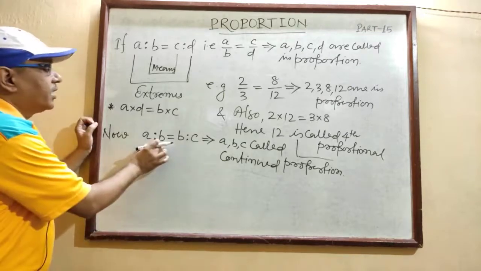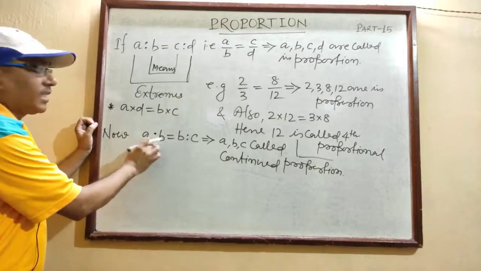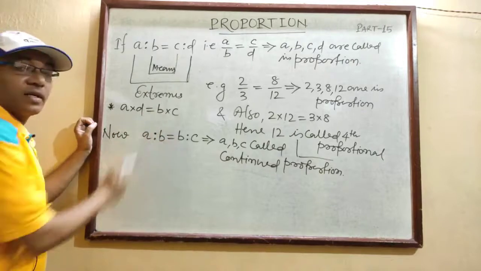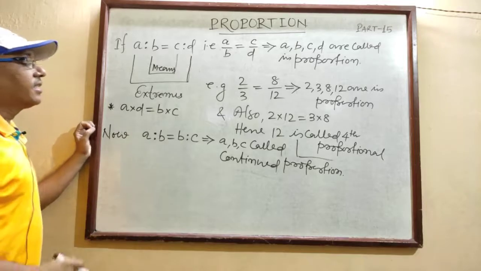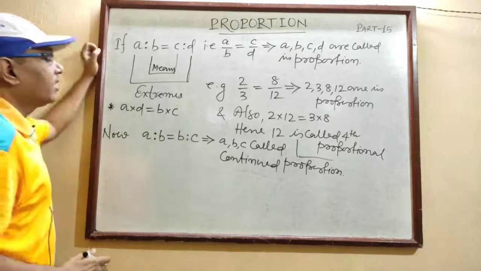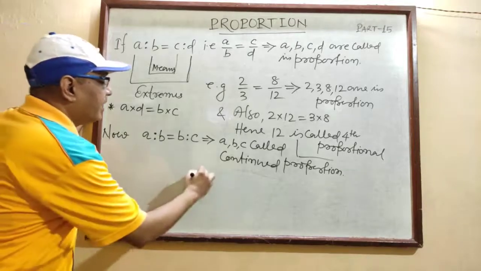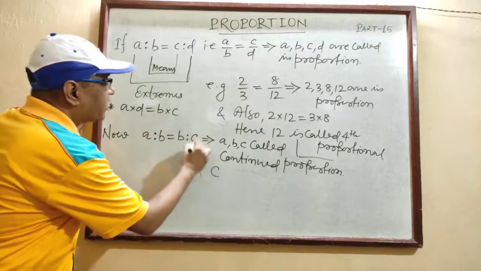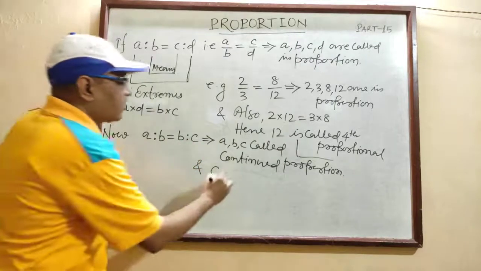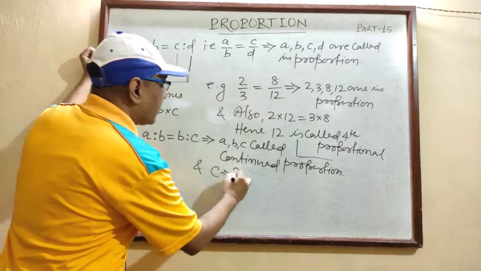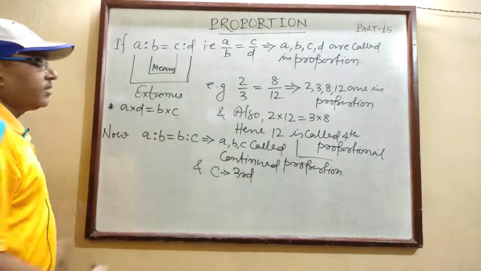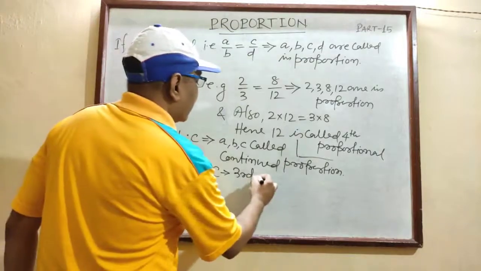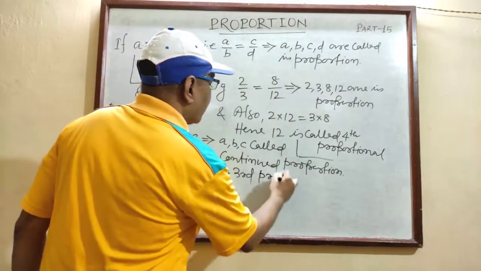If A is to B, फर्स्ट और सेकेंड का रेशियो, यही यहां भी होगा, is equal to B is to C. In this case, these 3 numbers are said to be in continued proportion, and in this continued proportion, this C is called the third proportional. 3 numbers are there, A, B, C, so C is here called the third proportional.